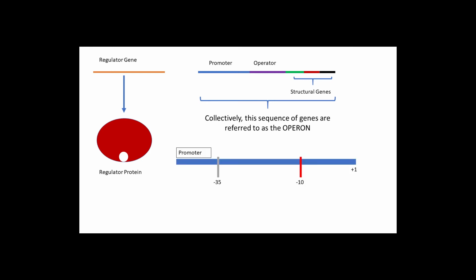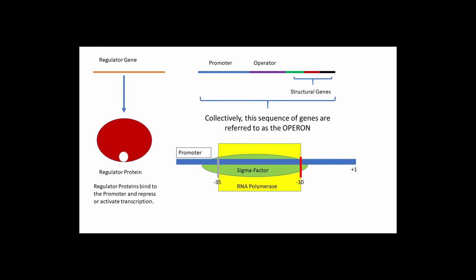The default activity of transcription for a gene or set of genes can be identified by the sequence of the promoter. Likewise, within the promoter, consensus sequences can be found at the -35 and -10 region upstream from the transcription start site. These consensus sequences allow sigma factor to bind, guiding RNA polymerase to bind onto the promoter region to begin transcription. However, in order to regulate transcription, a regulator gene also produces a repressor or activator protein that can repress or activate RNA polymerase activity.